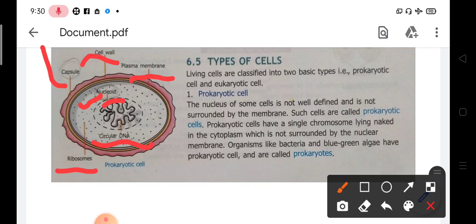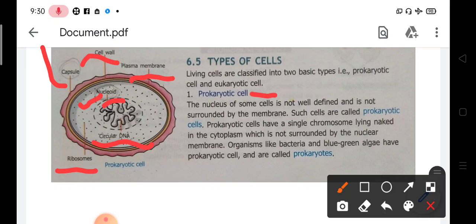Now we have discussed the different cell organelles. In prokaryotic cells, well-defined cell organelles are also absent. Now look at the content over here. Prokaryotic cell: the nucleus is not well defined and is not surrounded by a membrane, and the name of that membrane is the nuclear membrane.